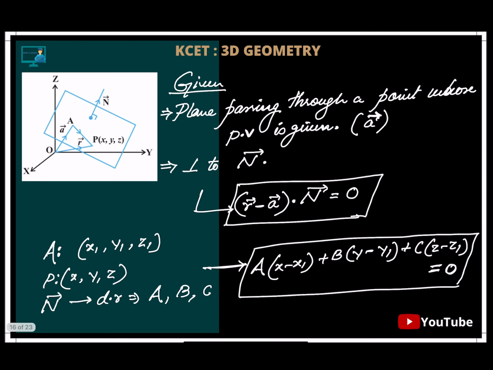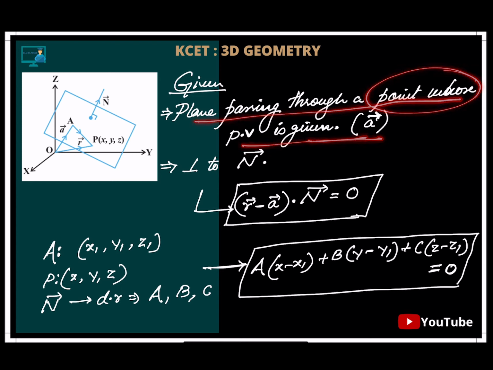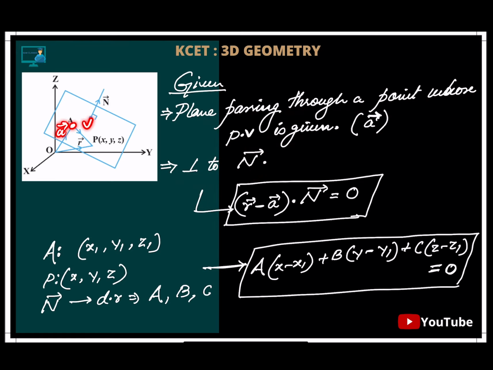Next, a plane which is passing through a point whose position vector is a, and it is perpendicular to a normal vector n. So I need to know this, and it is passing through point a vector. If these two things are given, I'll use this equation. Simple. So (r vector minus a vector) dot n vector is equal to 0. Because r minus a is a line which is in the same plane, correct? So same plane means this also has to be perpendicular. If it is perpendicular, dot product has to be 0. Nothing more in this.